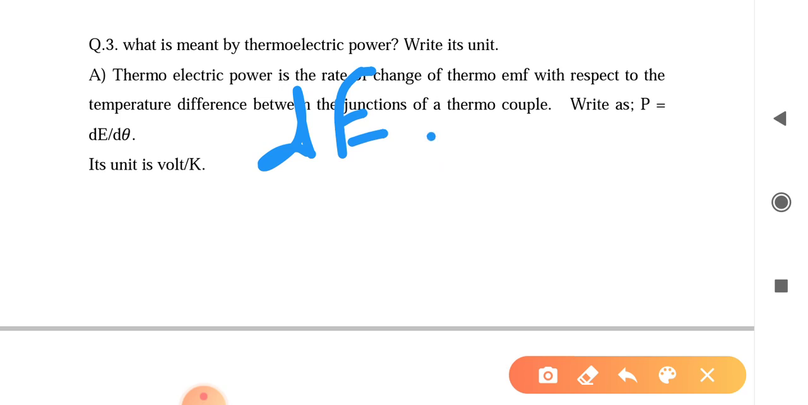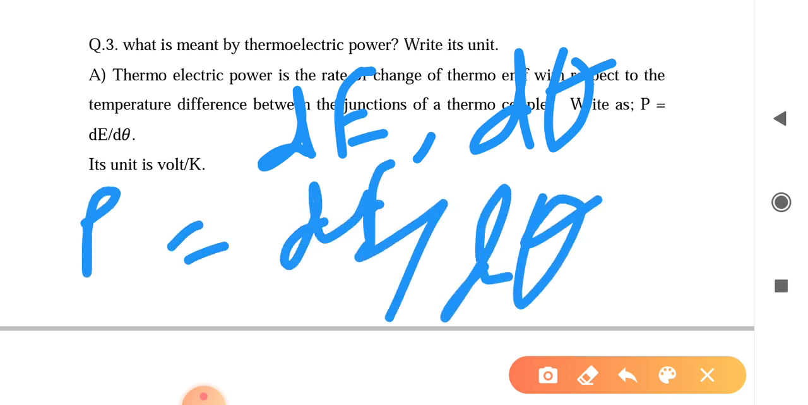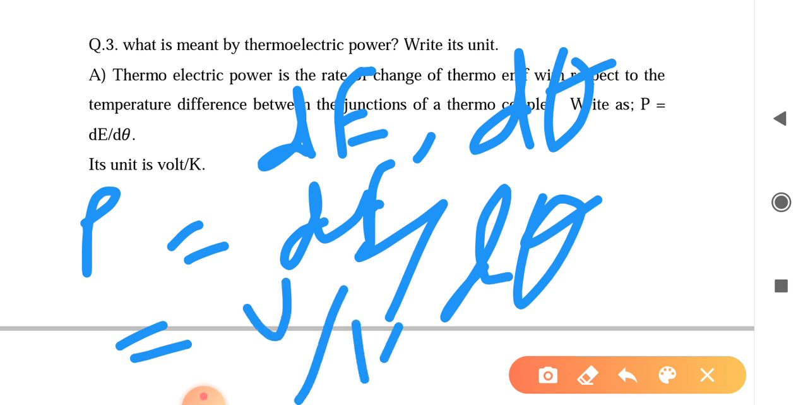Here, if you consider delta E amount of EMF induced in the circuit when the temperature difference between the cold and hot junction of a couple is equal to d theta, then the thermoelectric power equals dE by d theta. This is the equation of the thermoelectric power. And the unit: EMF unit is volt and theta unit is Kelvin or centigrade. So this is the unit. This is question number 3.